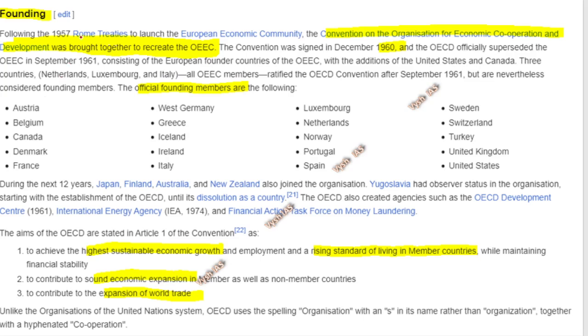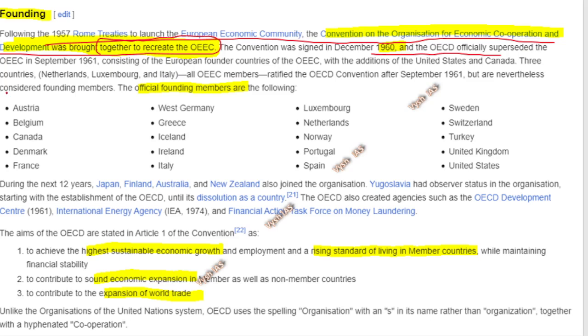Okay, later in the 1950s and all, the Rome treaties, then again these people were signing a lot of conventions, the Convention on the Organisation for Economic Co-operation and Development, and the intention was to recreate OEEC. Because new problems are coming in the economy, we have to make a new body to deal with that. So that is why in the 1960s they made the OECD, which superseded the body which already existed.